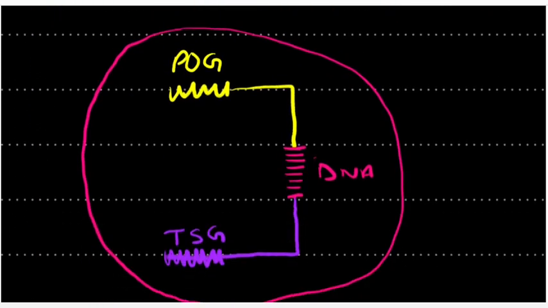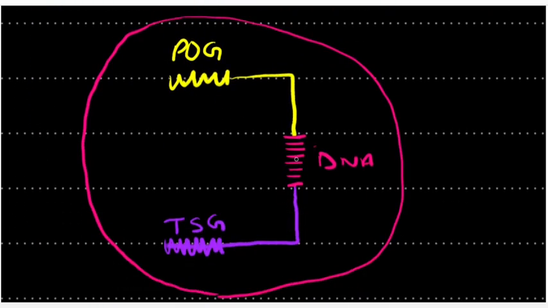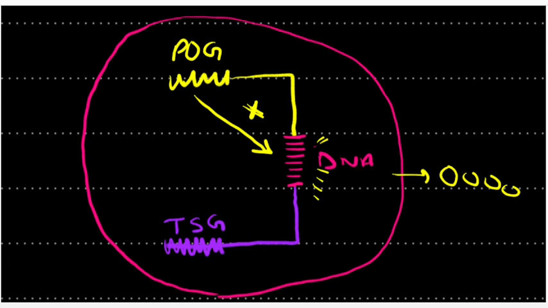Now, I've drawn the proto gene, the DNA, and the tumor suppressor gene. If this cell wants to have cancer, it means that the proto gene should be stimulated so that the DNA gets activated and undergoes many cell divisions.